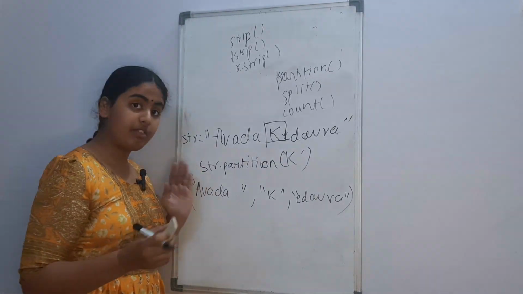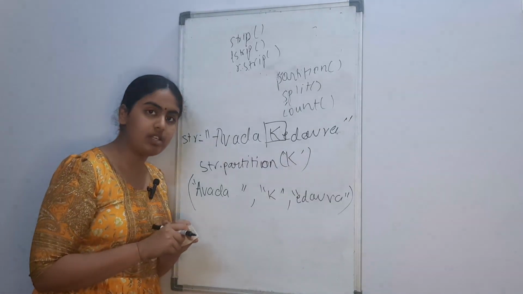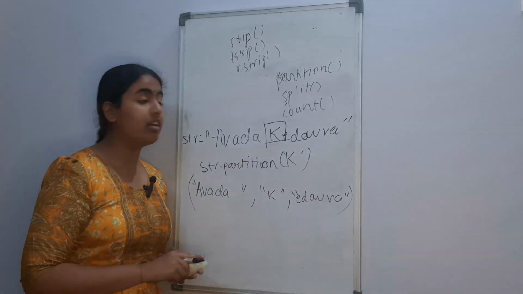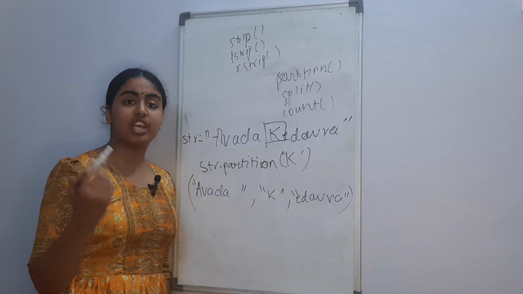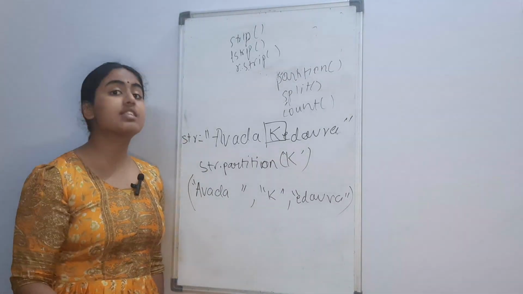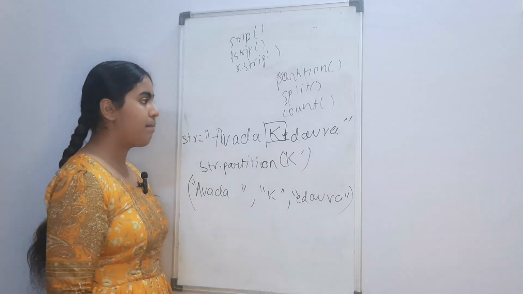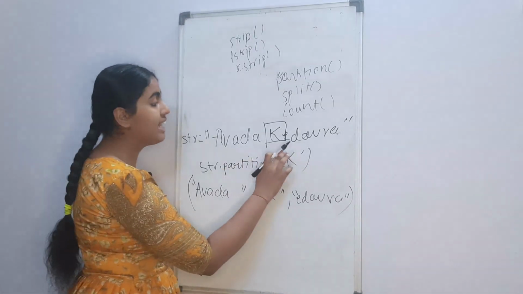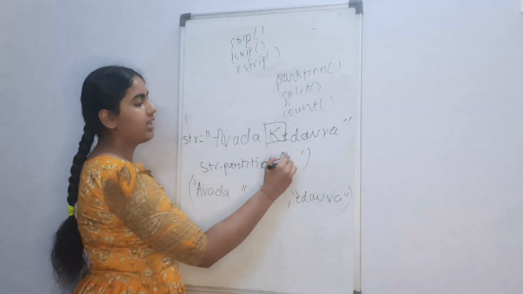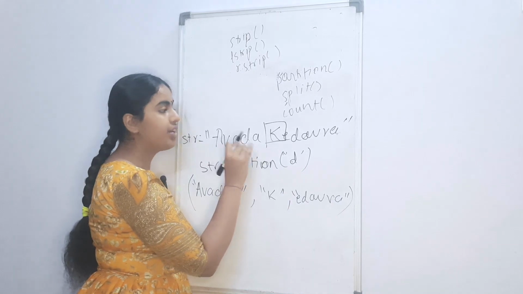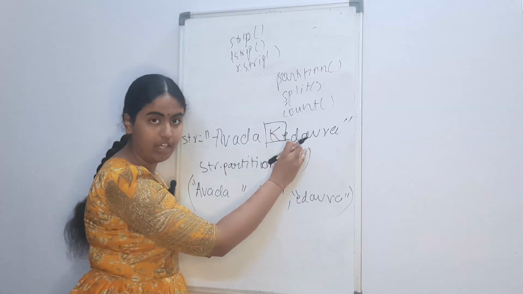So the first point, it gives us a tuple as an output, and there are only 3 elements, and it will only partition at the first occurrence of that letter. For example, let's say I partition it at small d rather than K. Now the small d occurs over here as well, and over here as well.